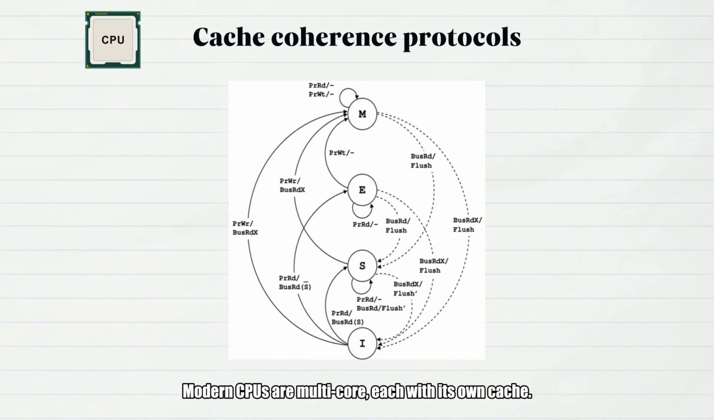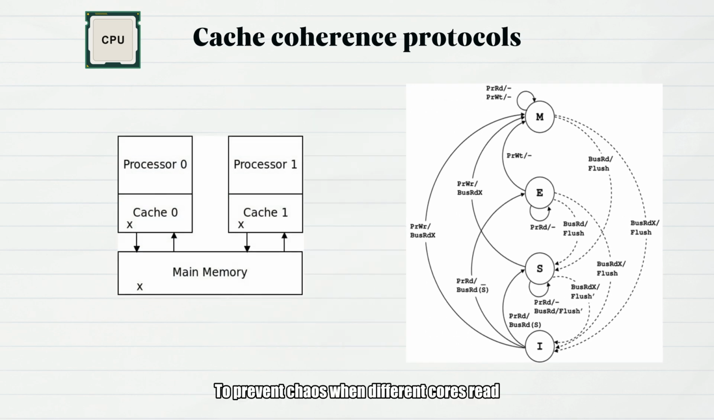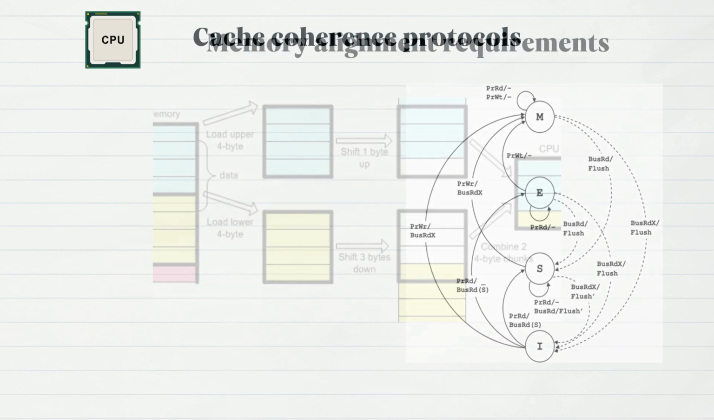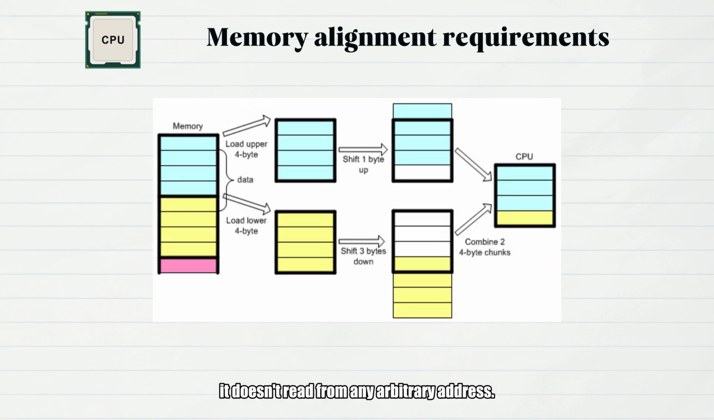Modern CPUs are multi-core, each with its own cache. To prevent chaos when different cores read-write the same data, the MESI protocol ensures all core caches remain synchronized and consistent. Finally, memory alignment requirements. When a CPU accesses memory, it doesn't read from any arbitrary address. It must align according to certain rules, for example, 4-byte or 8-byte boundaries. If unaligned, some CPUs crash outright.